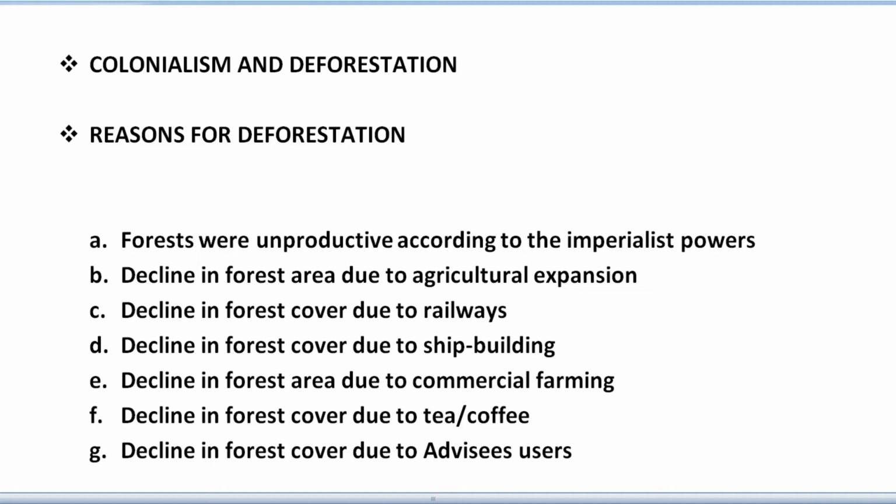Next heading we have decline in forest area due to commercial farming. So what do you mean by commercial farming?